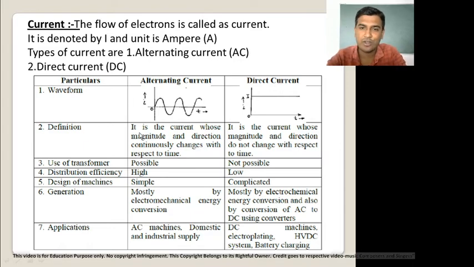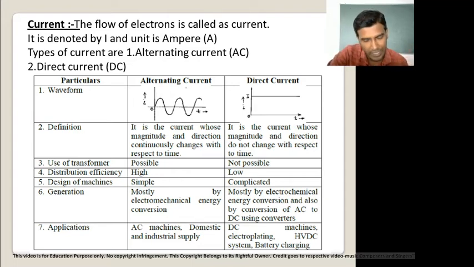Now, a definition of alternating current is the current whose magnitude and direction is continuously changes with respect to time. Now, what is meant by alternating current? The alternating current is the current whose magnitude and direction it changes with respect to time. It's called as a alternating current, and direct current is exactly opposite to the alternating current. That means the current whose magnitude and direction does not changes with respect to time is called as a direct current.